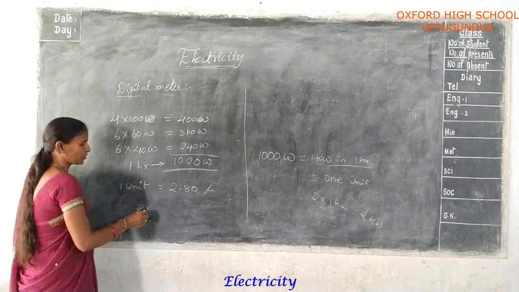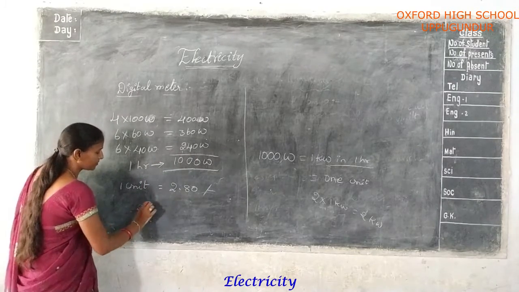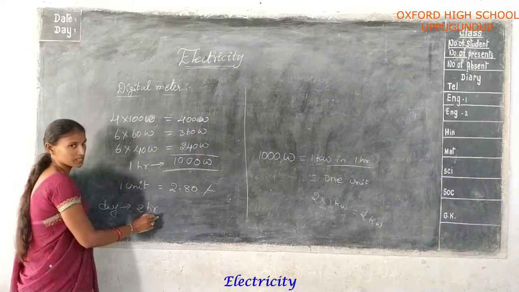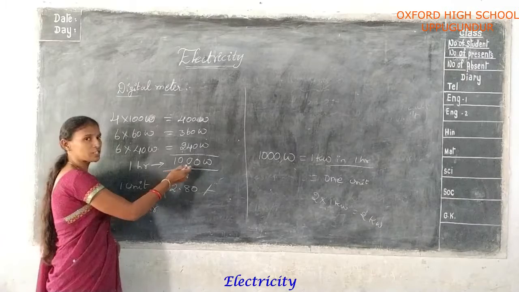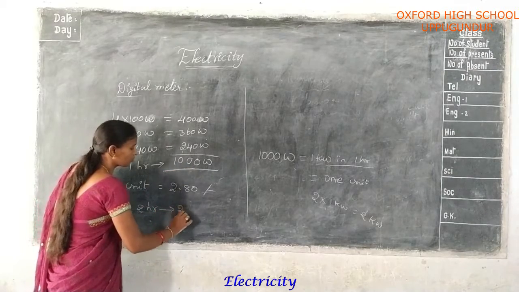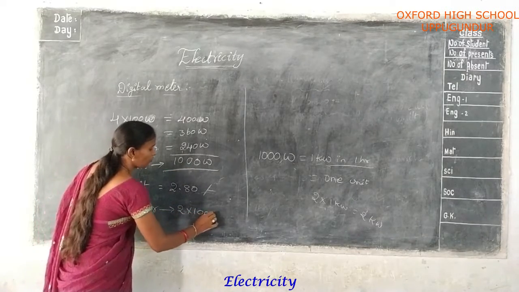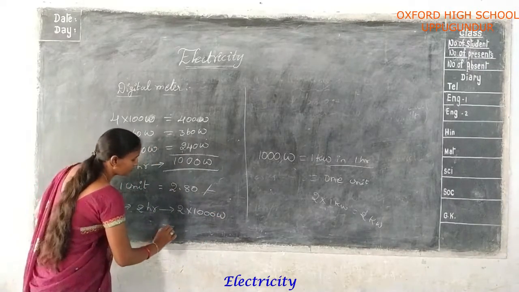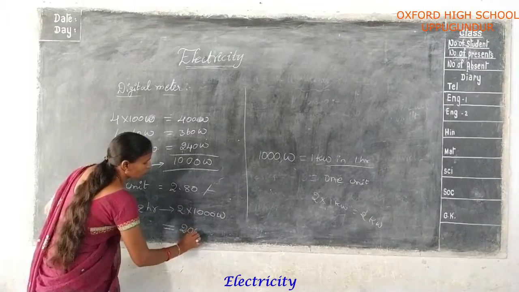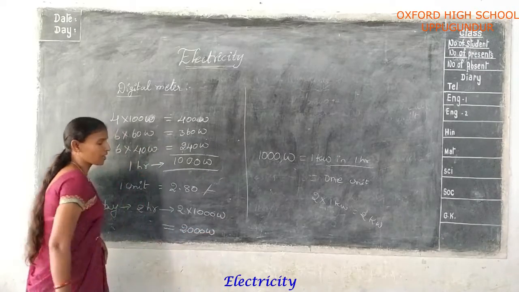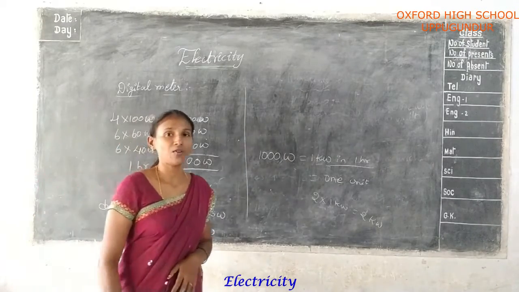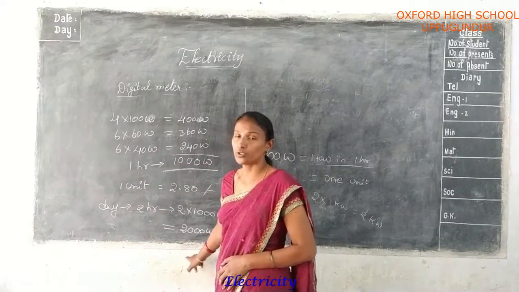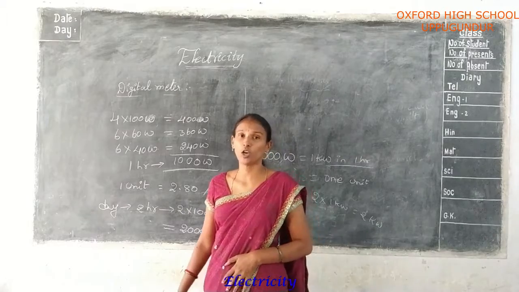So you are using 2 hours daily. In your day you are using 2 hours. That's why you multiply 2 into 1000. So 2 into 1000 watts. So every day you are using 2000 watts. Every day the power you use is 2000 watts only. 2000 watts means 2 kilowatts.